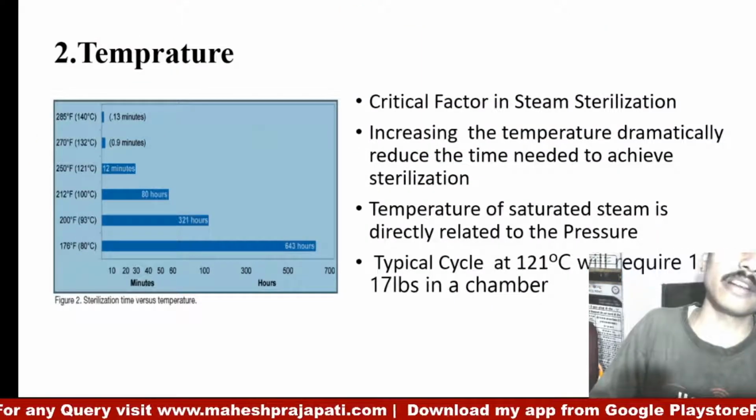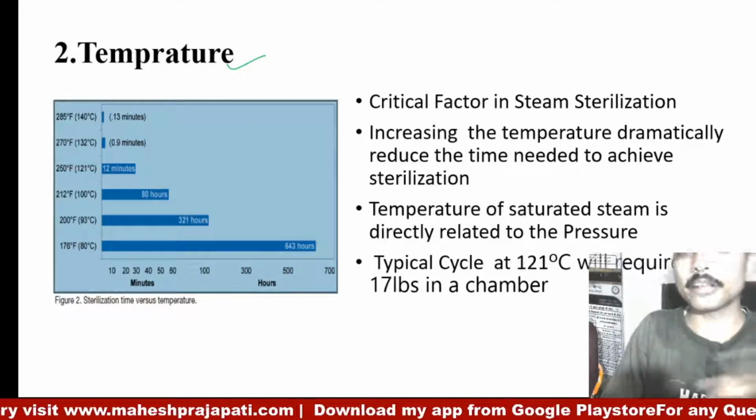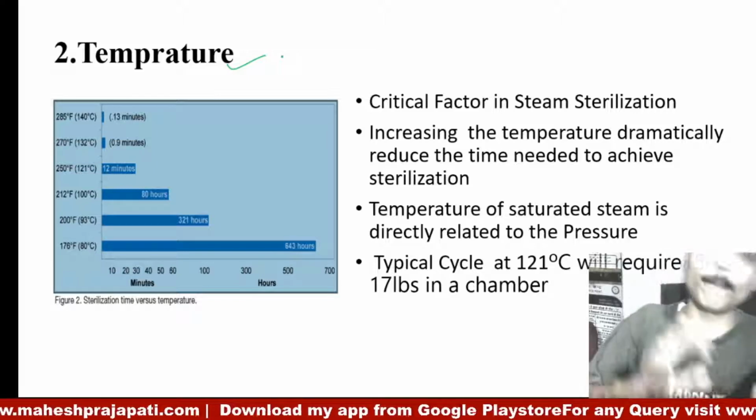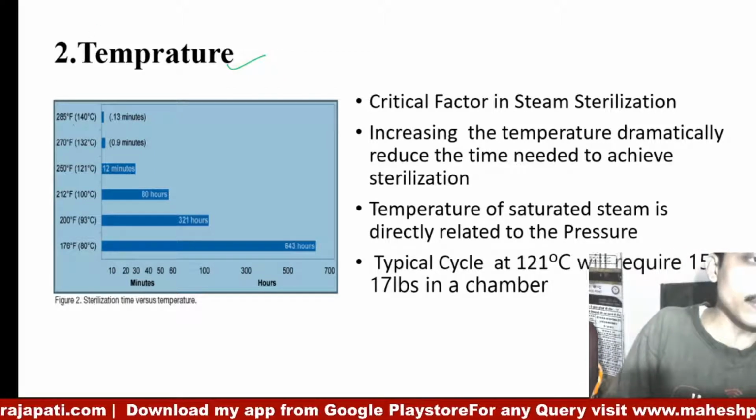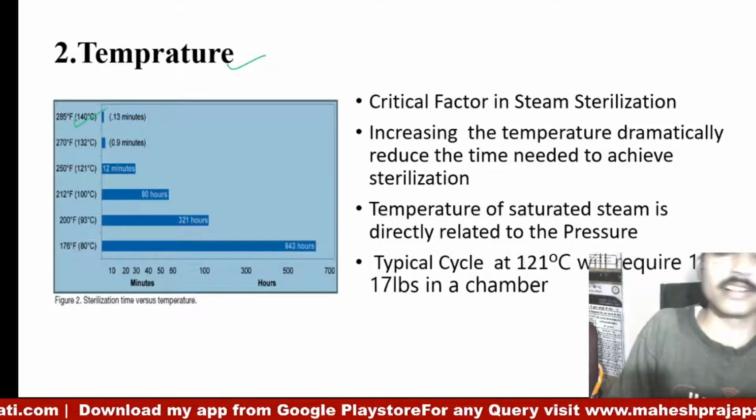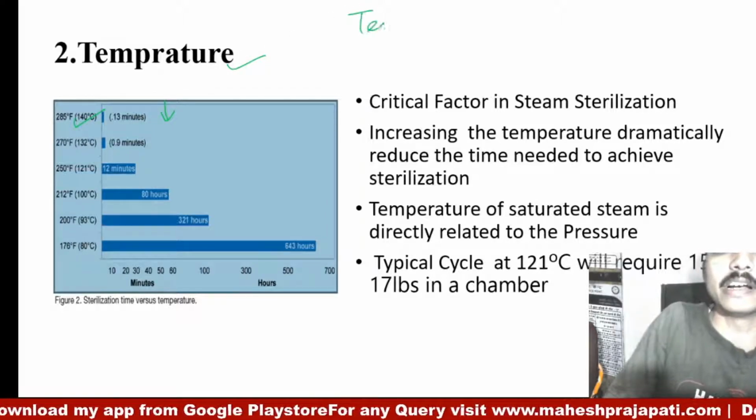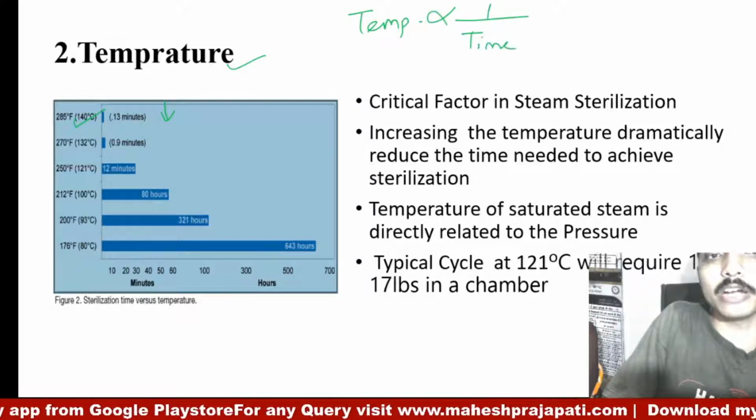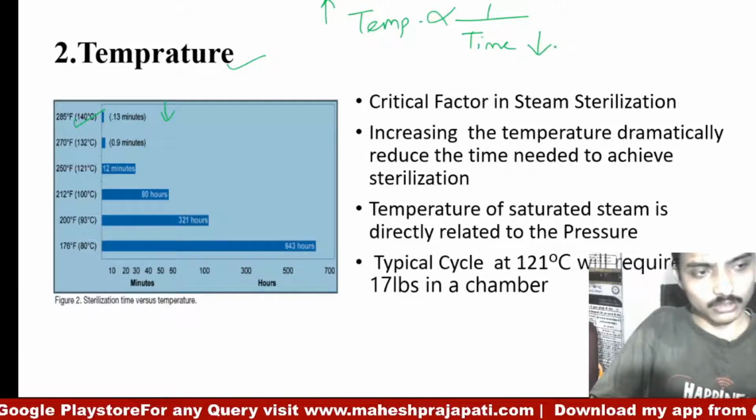Next, the second one is temperature. As with time, temperature is also an important factor. It depends upon the temperature and time relationship. For example, if we are using a high temperature like 140 degrees Celsius, then low time is required. So basically temperature is inversely proportional to time. If temperature is high, low time is required.